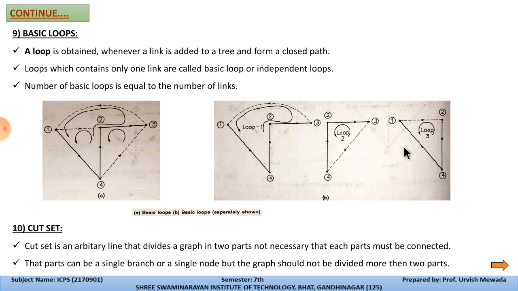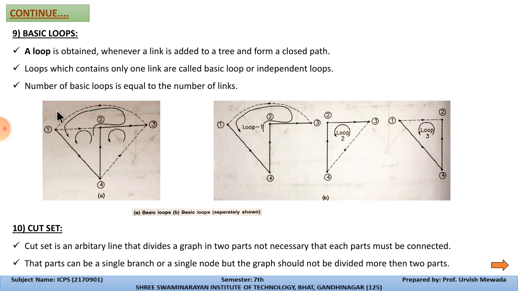Now the most important point is cut set. A cut set is an arbitrary line that divides a graph into two parts. Suppose this is a graph diagram, and suppose we cut from here. This cutting line divides the graph into two parts. Those parts can be a single branch or a single node.